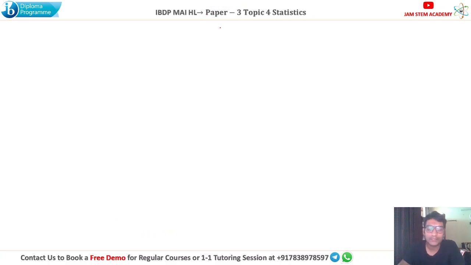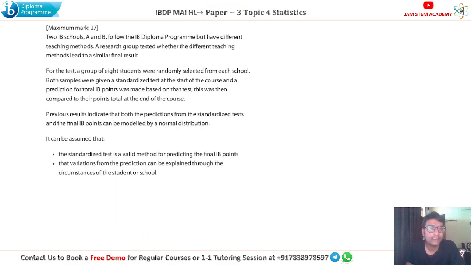So here is the first question. It says two IB schools, A and B, follow the IB Diploma Programme but have different teaching methods. A group of 8 students were randomly selected from each of the schools and provided a standardized test, and their marks obtained are noted down, and then later they are compared with the final IB points.